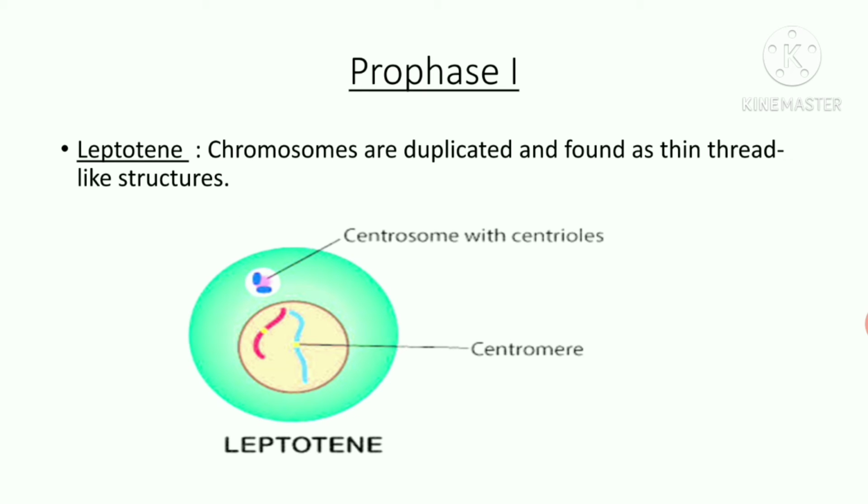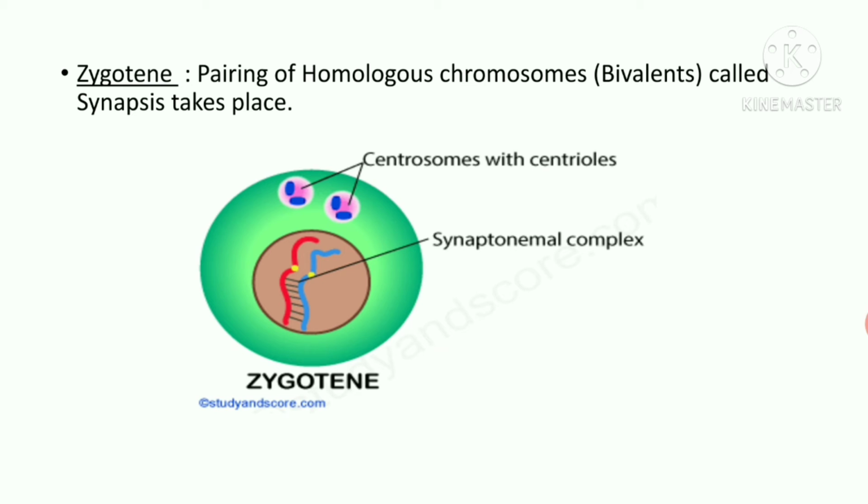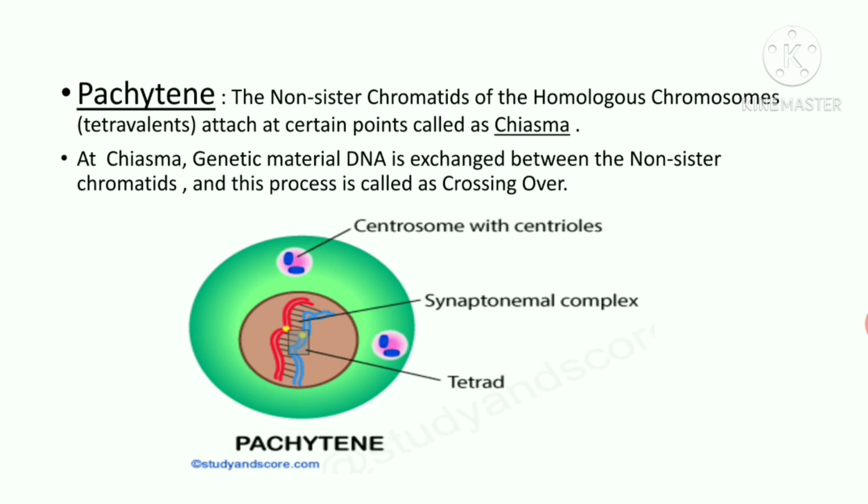In the leptotene stage, chromosomes are duplicated and found as thin thread-like structures. In zygotene, pairing of homologous chromosome called as synapsis takes place. In pachytene stage, the non-sister chromatids of the homologous chromosome attach at certain points called as chiasma.